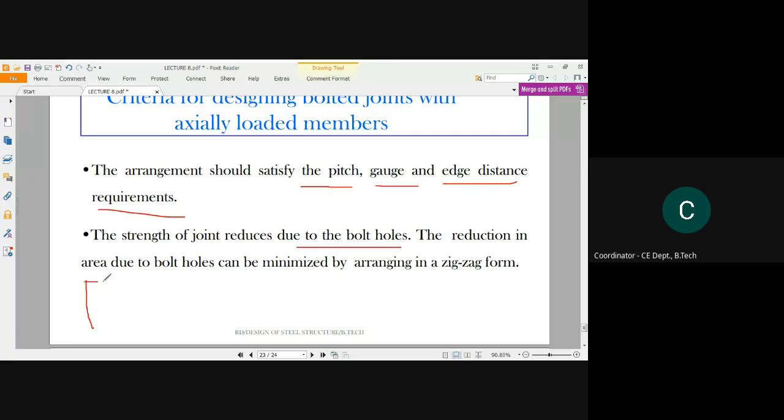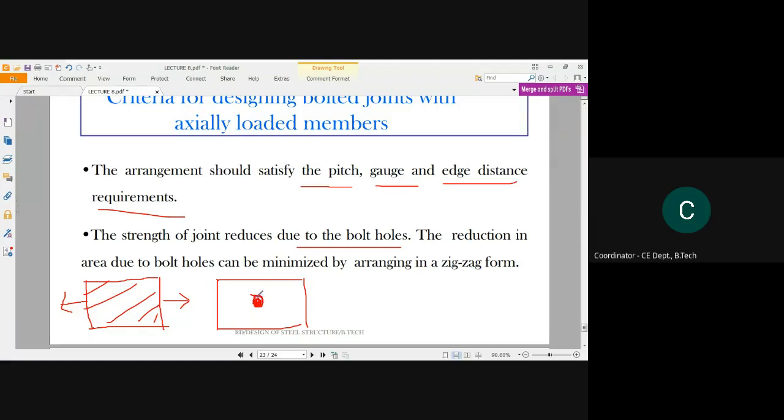See, if this is a paper and you try to pull it, there will be some amount of resistance developed in this paper. If you pull this same paper after providing a hole, the net area has been reduced. The area of this total paper has been reduced by some amount of this dimension.